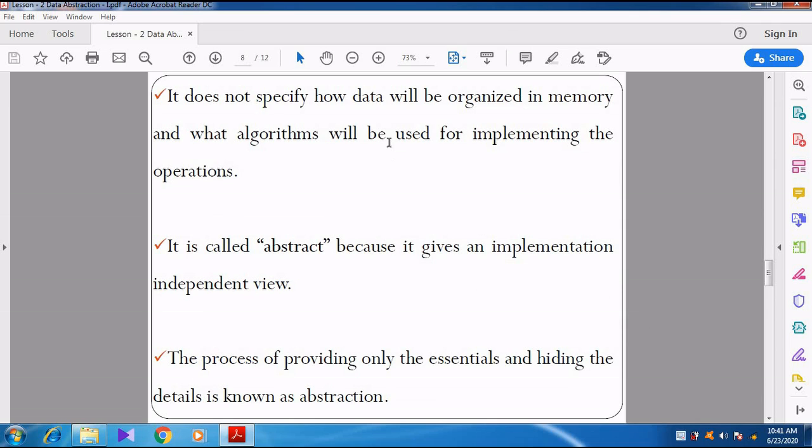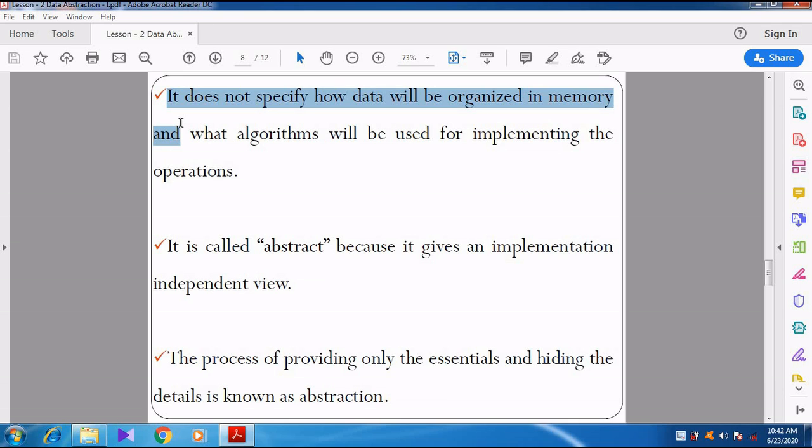Now we can see the same thing again. You see here, ADT does not specify how data will be organized in the memory. Here they are trying to convey that how the data is stored in the memory is not specified. Organized means how the data is stored in the memory.